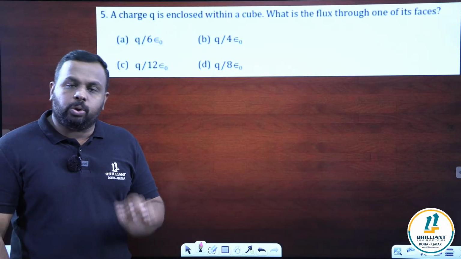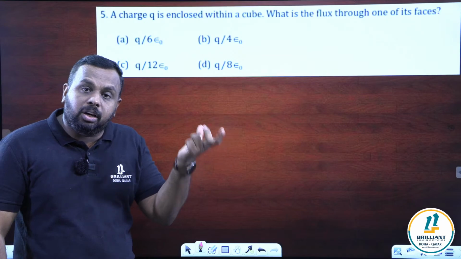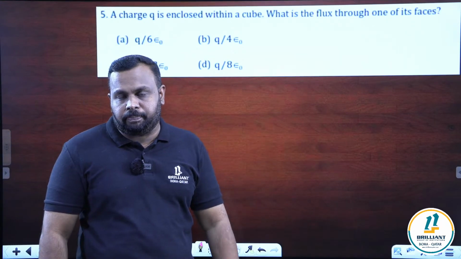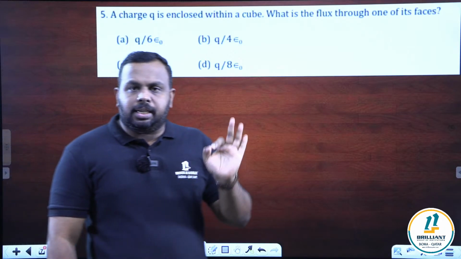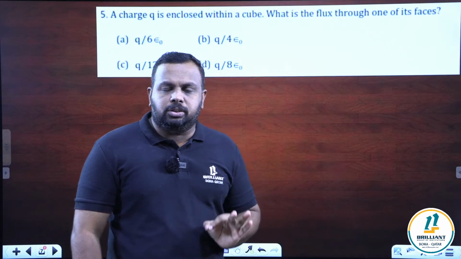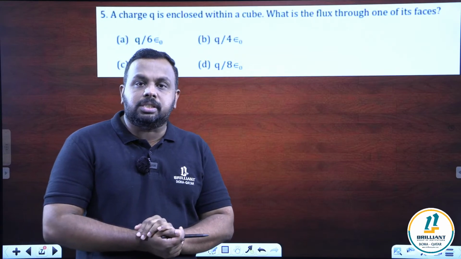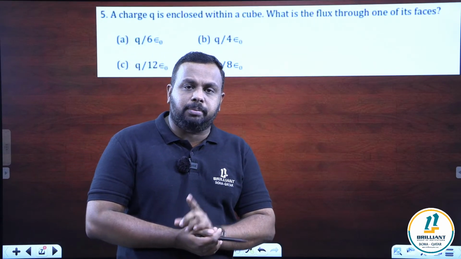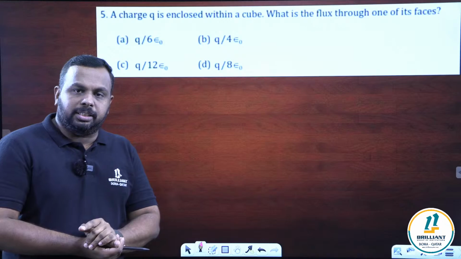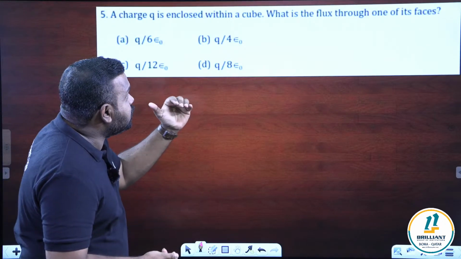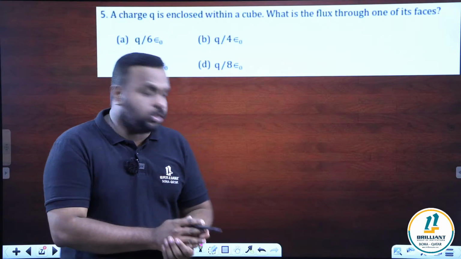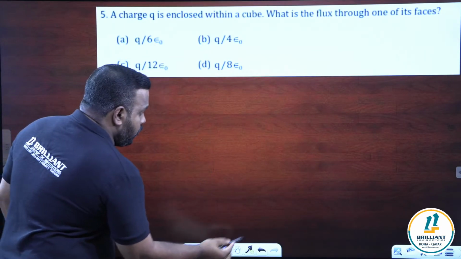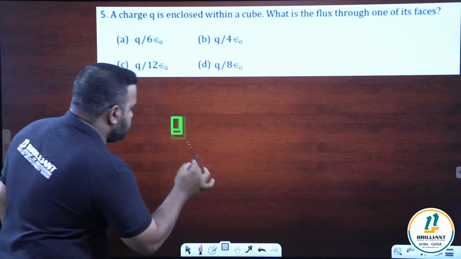Flux. How can you find flux through an enclosed surface? We know that we will be using Gauss theorem. Recall the statement. Gauss theorem states that the total electric flux passing through any closed surface is equal to 1 by epsilon naught times the net charge enclosed by the surface. So what is the closed surface here? A charge Q is enclosed within a cube, so the cube is our surface.